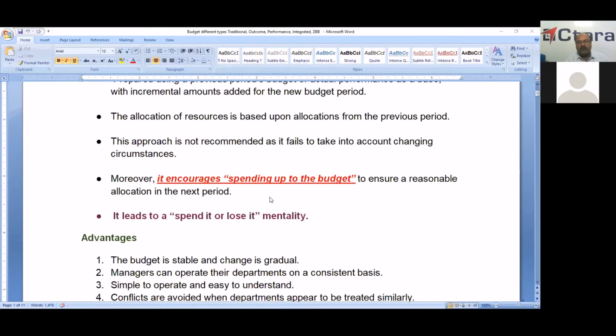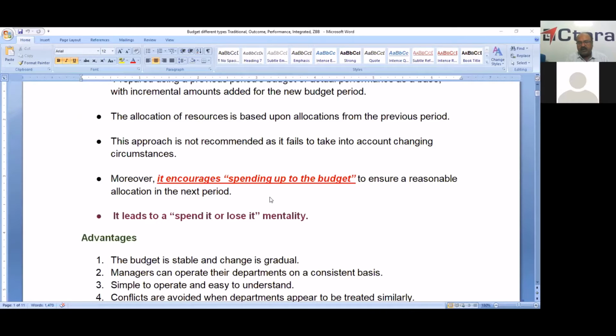Moreover, it encourages spending up to the budget because of the doctrine of lapse. What is the doctrine of lapse? Any unspent amount at the end of the financial year, 31st March, will lapse, and fresh funds are required for commencing the next year.